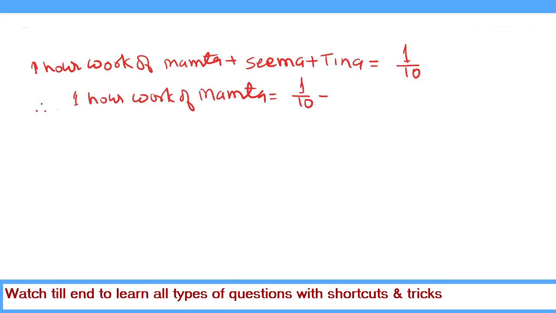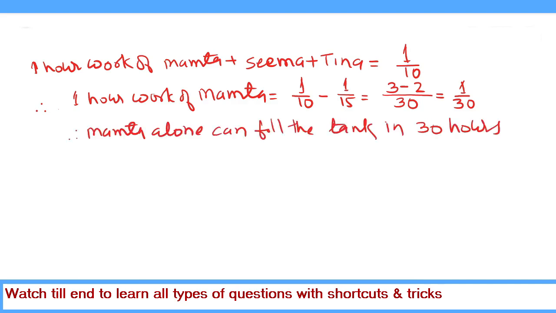So therefore 1 hour work of Mamta is equal to 1 upon 10 minus 1 upon 15, which is the 1 hour work of Seema and Tina. So 1 upon 10 minus 1 upon 15, the LCM of 15 and 10 is 30. 10 times 3 is 30, so we put 3, and 15 times 2 is 30, so we put 2 here. That comes out to be 3 minus 2, equal to 1 upon 30. And the reciprocal of this is the hours taken by Mamta to fill the tank. Therefore, Mamta alone can fill the tank in 30 hours.